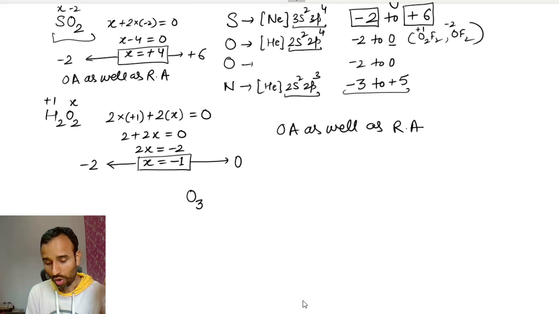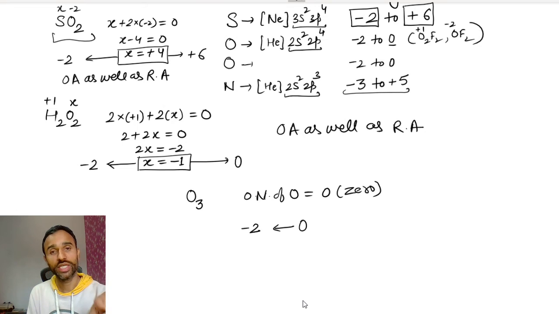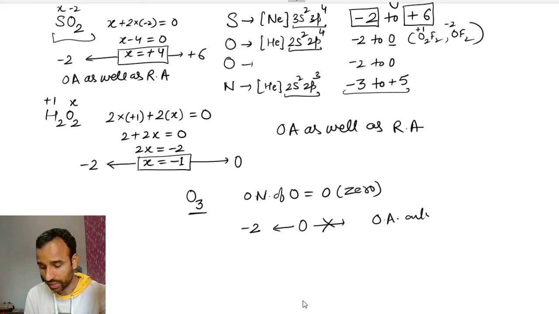In O3, the oxidation number of oxygen is 0. That means it can be decreased only. It can be decreased to -2, but it cannot be increased, because it shows +1 and +2 with fluorine only. So oxygen goes up to 0 only. That means it can act as an oxidizing agent only. Next is nitric acid, HNO3.